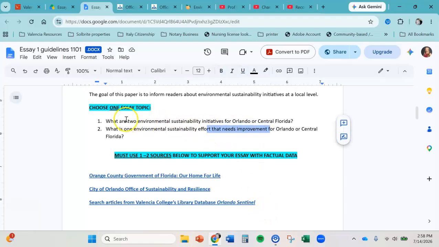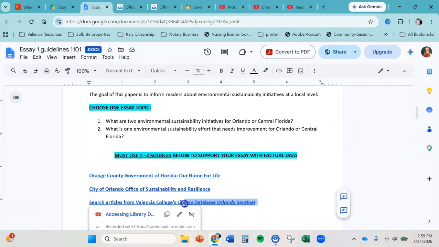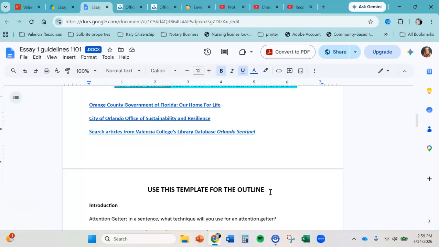All right, so the first one, probably best to just get everything from these first 2 sites. You maybe just need just 1 website and just 2 initiatives. But if you're doing the second one, more than likely you're going to need that article on the database to show that they need to improve.